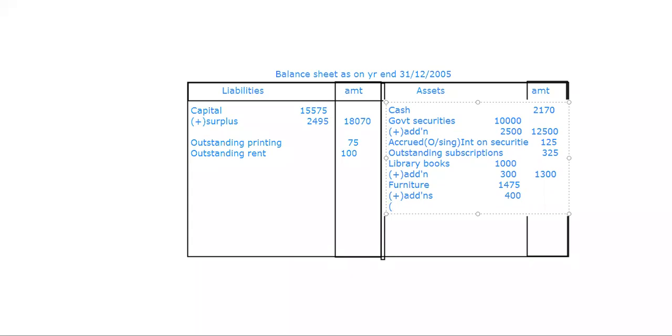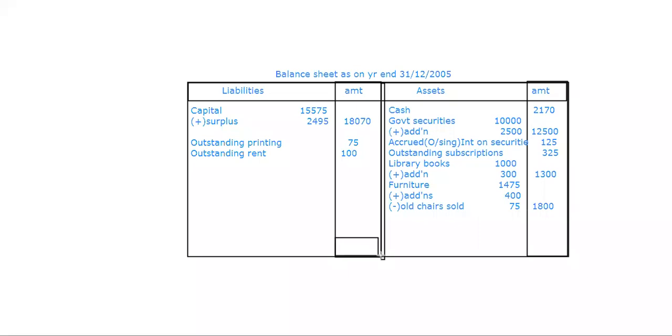Sale of old chairs. Yes, old chairs are part of furniture only. So we sold them, which means my furniture has reduced. So old chairs sold. How much? 75. So how much is that? 1,800. So that's it. All the things are done. Just tell me the totals. 18,245, ma'am. 18,245.